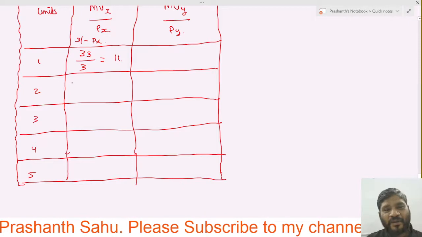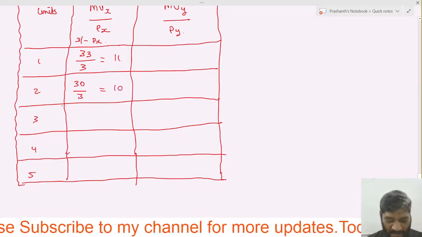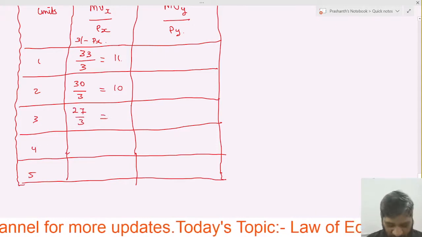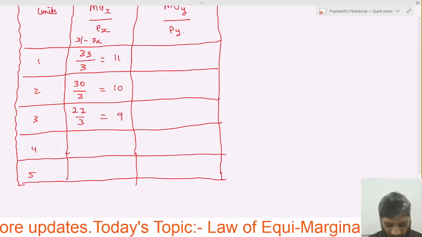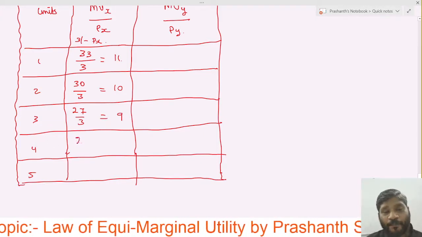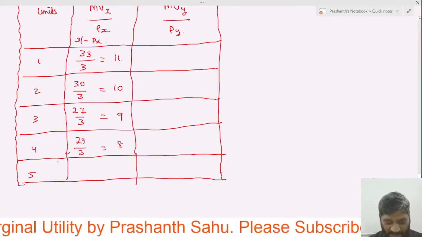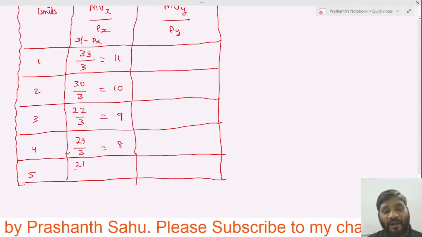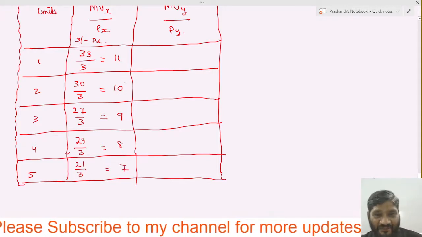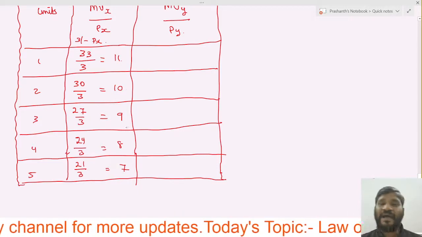In the same way, 30 by 3 is 10. Next, 27 by 3 is 9. Next, 24 by 3 is 8. And 21 by 3 is 7. So 11, 10, 9, 8, 7 are the marginal utilities of expenditure.